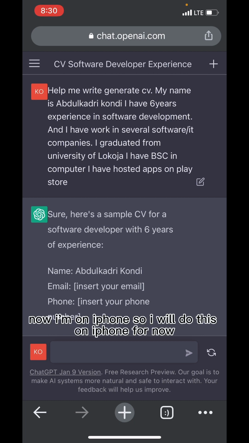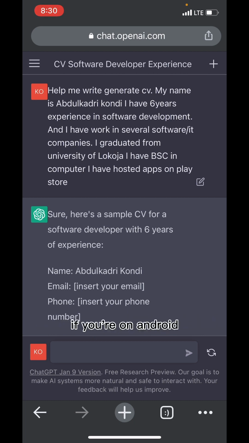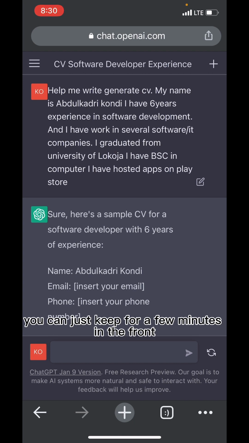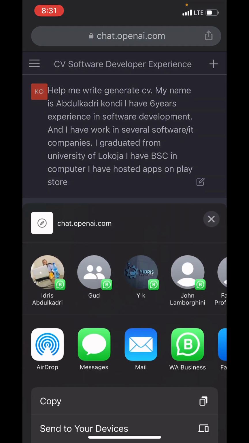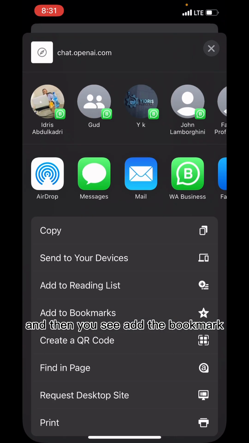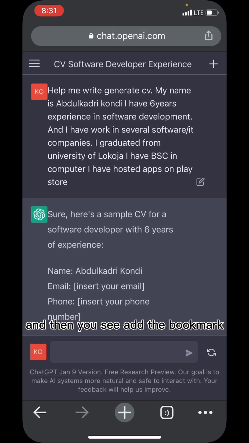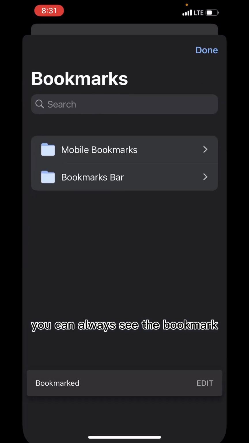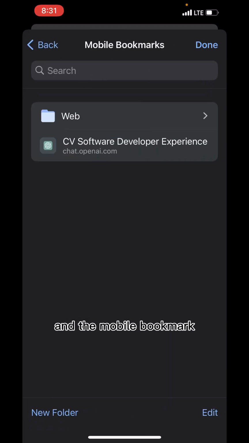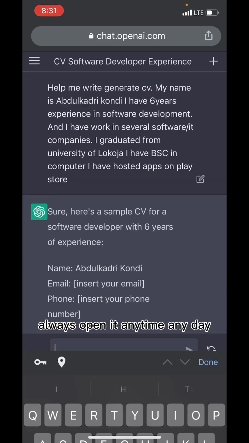Now I'm on iPhone, so I will do this on iPhone for now. If you're on Android, I will do it for Android after. So now just click on this icon, and we see add to bookmark. Hola, it's already in your bookmark. You can always see the bookmark and mobile bookmark. Always open it anytime, any day.